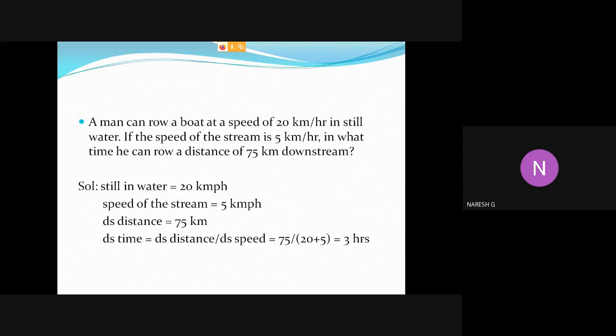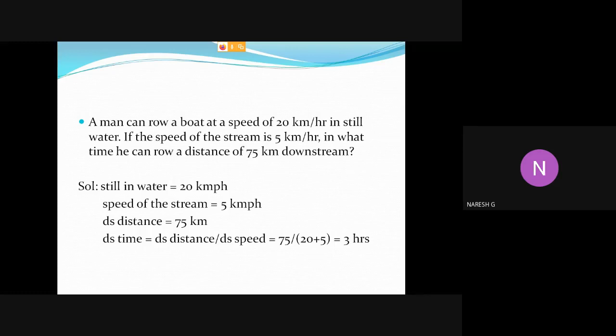Now observe the data carefully. Speed of the boat in still water, still water or stationary water, both are the same, is 20 km per hour. Speed of the stream, meaning the flow of water, is 5 km per hour. Now what we have to calculate here is the time he takes to row a distance of 75 km downstream.